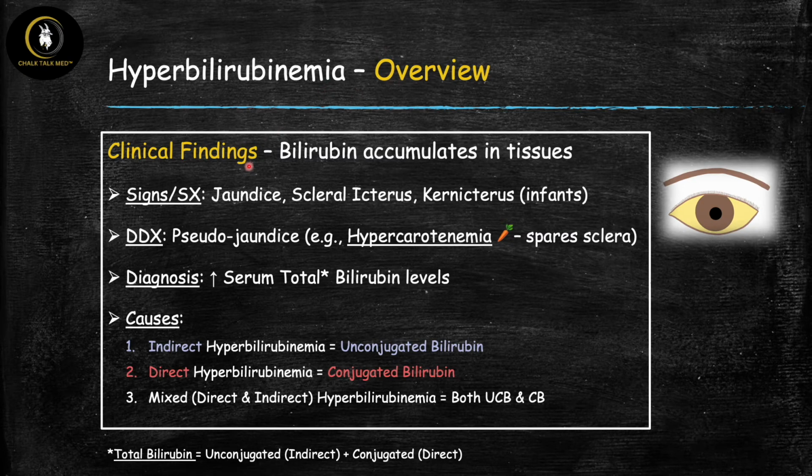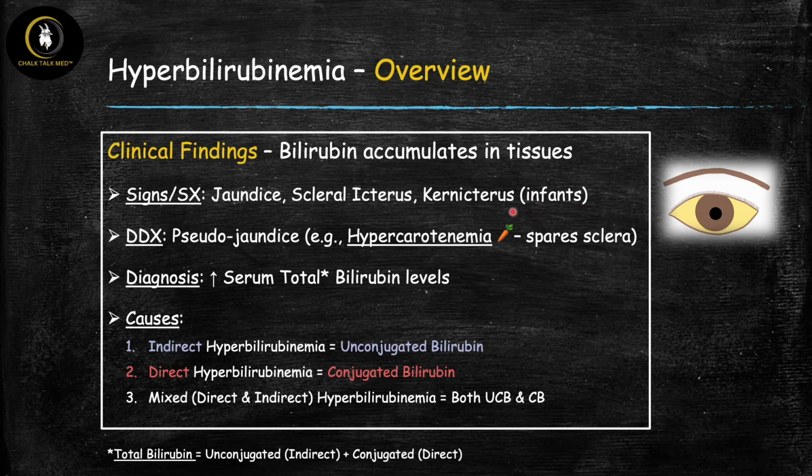All right, so now let's wrap up our overview of hyperbilirubinemia. Let's talk about some clinical findings. And these are all going to be caused because you have too much excess bilirubin that's going to now accumulate inside of the tissues. So the main symptom is going to be jaundice, which is yellowing of the skin. And one of the earliest and most reliable signs is scleral icterus. So this is literally jaundice or yellowing of the sclera, which is the white part of the eyes, as I've attempted to show in my drawing here.